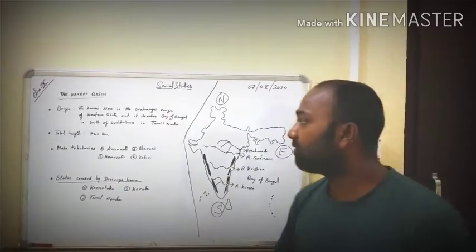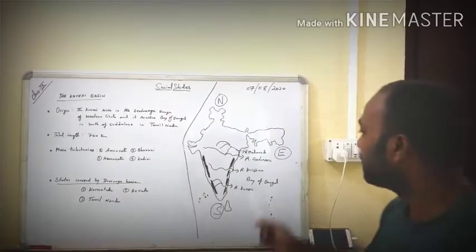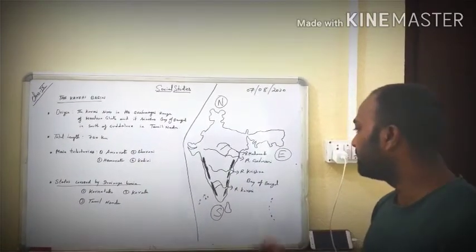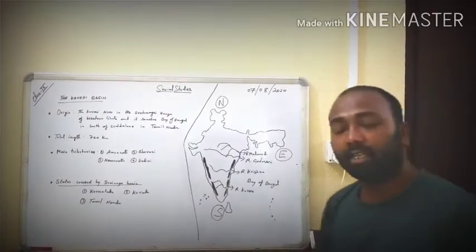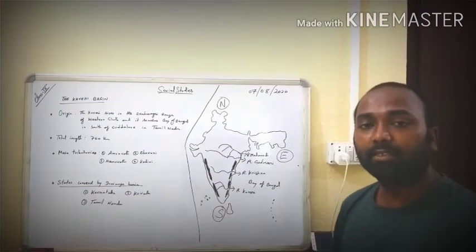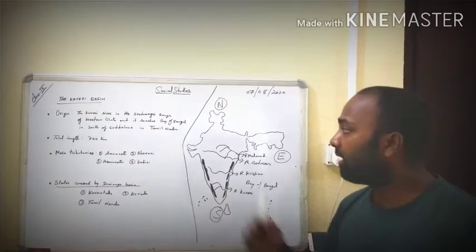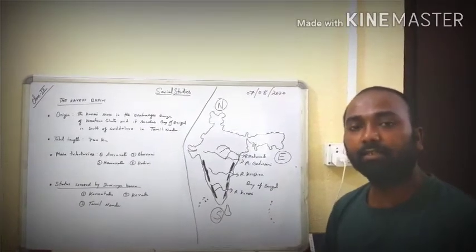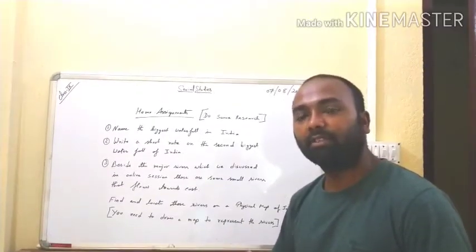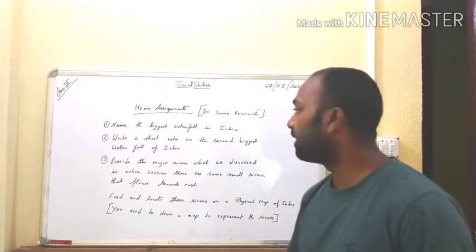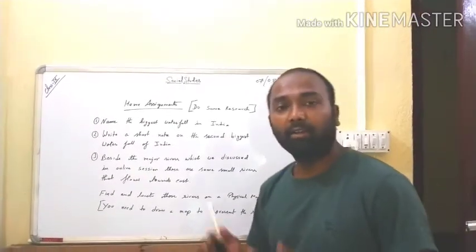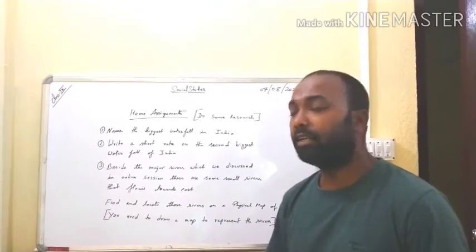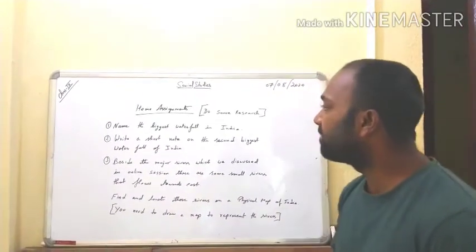So this is all for today. We have learned about the Godavari river basin, then the Mahanadi river basin, the Krishna river basin and the Kaveri river basin. Now I am going to give you some home assignment. Please note it down. We have discussed some of the drainage basins of India today, and I hope you have understood it. Please revise the concept once again at home. Now this is a home assignment for you all.